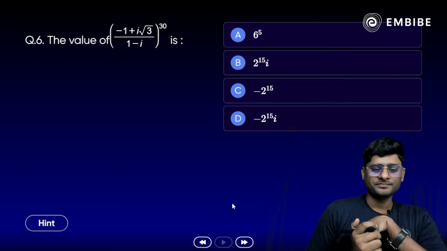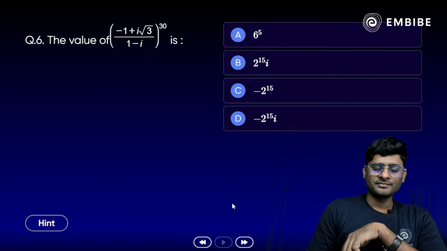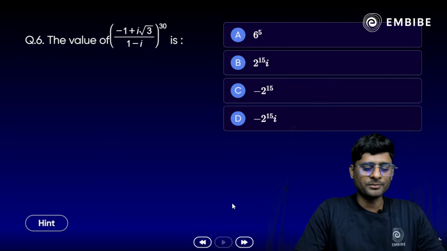So easy. Does anyone know how we approach this? Anyone? Think about it. Take your time.